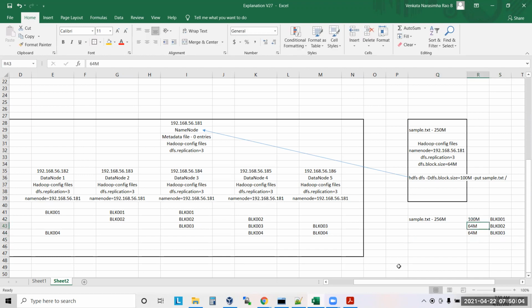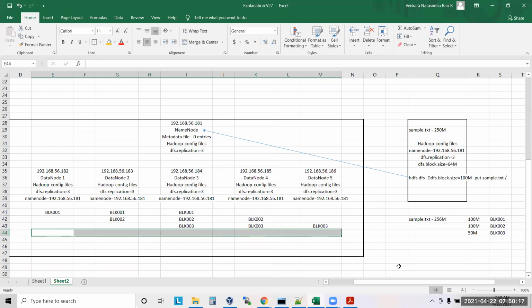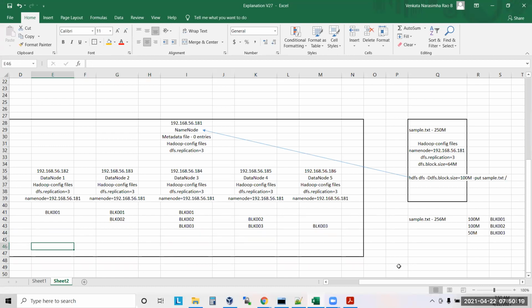So I'll have only 3 blocks. If you explicitly mention what you want, then it will go like this. Clear?